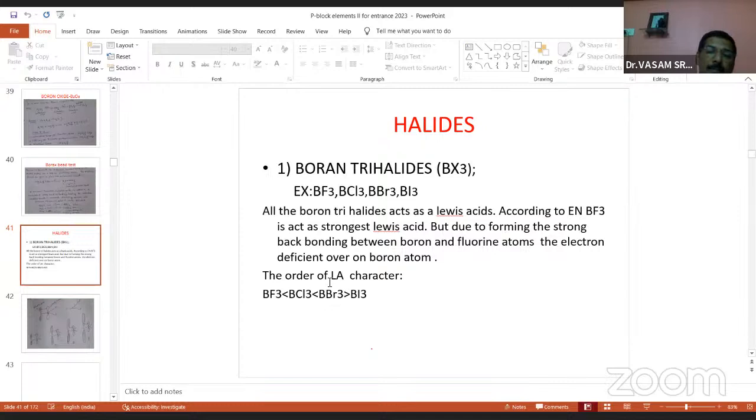So ultimately PBr3 exhibiting more Lewis acid character. Actually, what do we think? We all thought BF3, because of its high electronegativity. But theoretically BF3, experimentally BBr3 goes first. So this is the right order of Lewis acid character of boron trihalides.